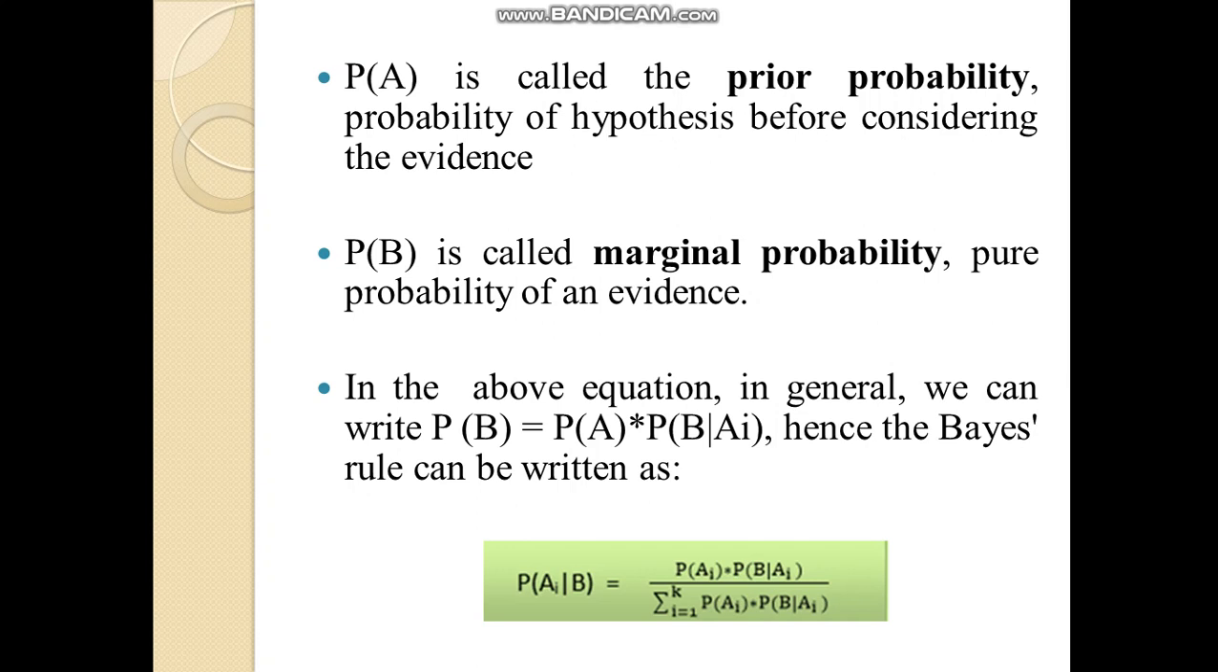In the above equation, in general, we can write P(B) = Σ P(Ai) P(B|Ai). Hence, Bayes rule can be written as P(Ai|B) = P(Ai) P(B|Ai) / Σ (i=1 to k) P(Ai) P(B|Ai).